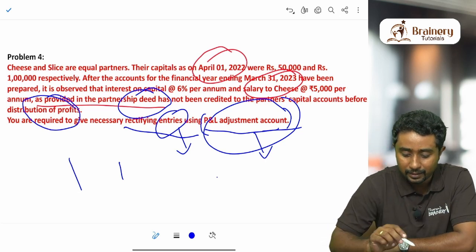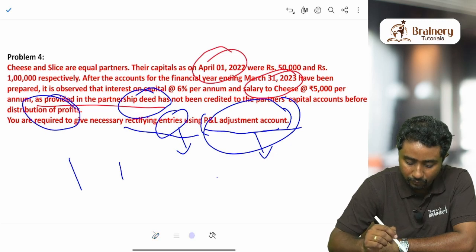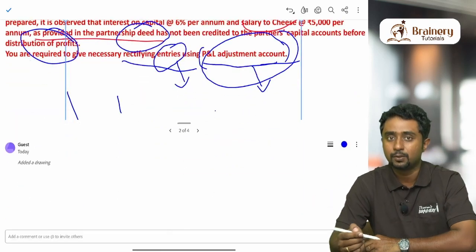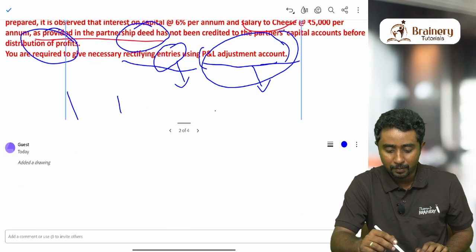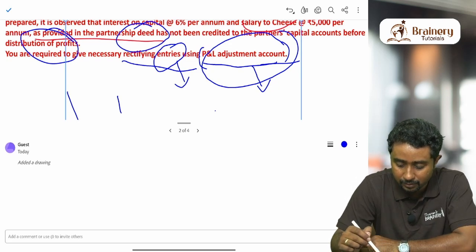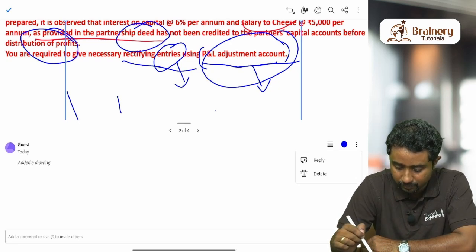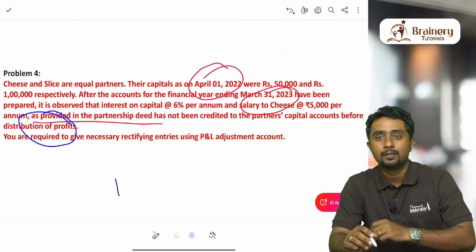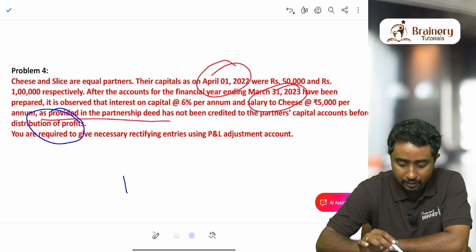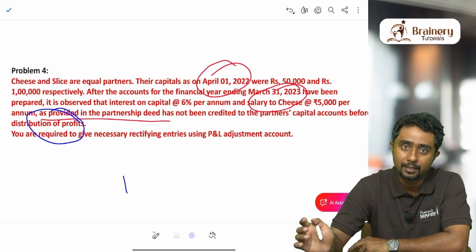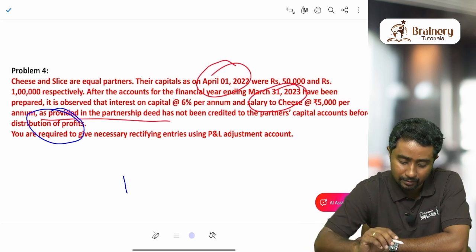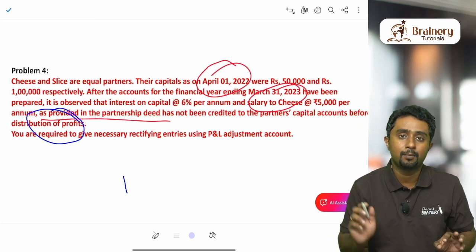Now you think about what are the correct amounts that are supposed to come in the profit and loss or partners' capital account. Which are the correct amounts that should come? When it comes to this question, the correct amounts that should come here are interest on capital at the rate of 6% on the credit side of the partners' capital, and salary to Cheese at the rate of 5,000 per year. These two amounts should come on the credit side of the partners' capital account.